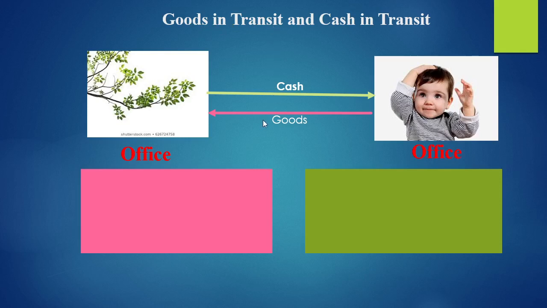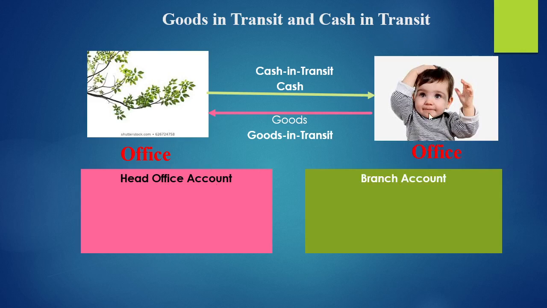Of course, you should understand these two terms very well because it's necessary for all the problems under independent branch accounts. So this branch office will maintain a book, and in that it will maintain the head office account. The head office will maintain the branch account. The head office account in the branch books represents amount payable to head office, that is, how much amount has to be paid to the head office. And this branch account represents amount receivable from branch office, that is, how much amount should come to the head office from our branch office.